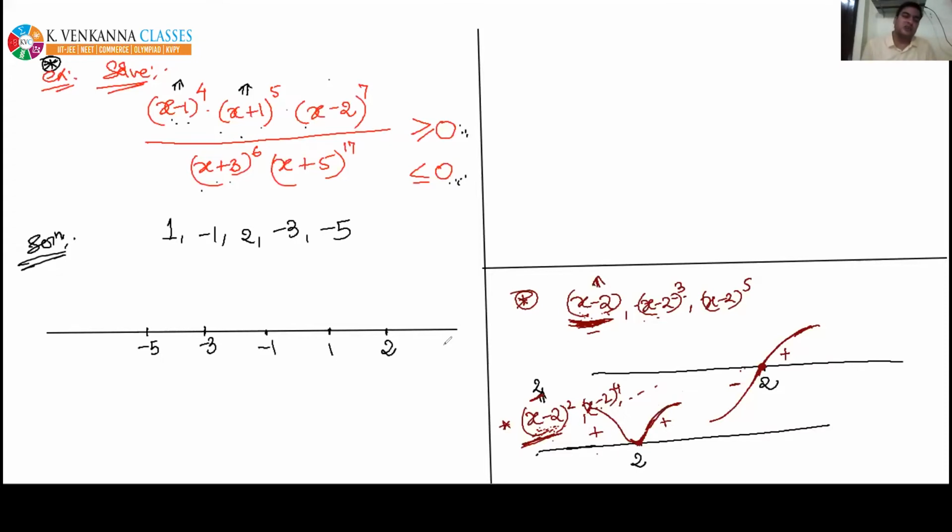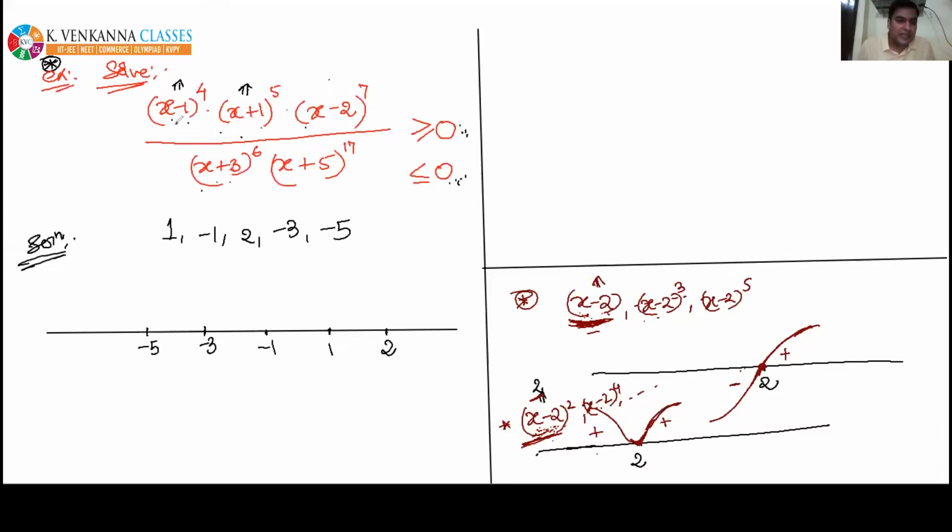So this is the concept, and I have generalized it. For even power, it will not change its sign. It will just touch and come back. For odd power, it will cut. Now, while solving questions like this, which have powers, what we do is analyze which powers are even and which powers are odd.